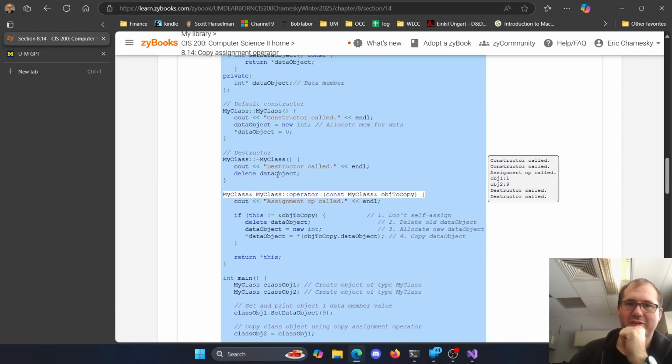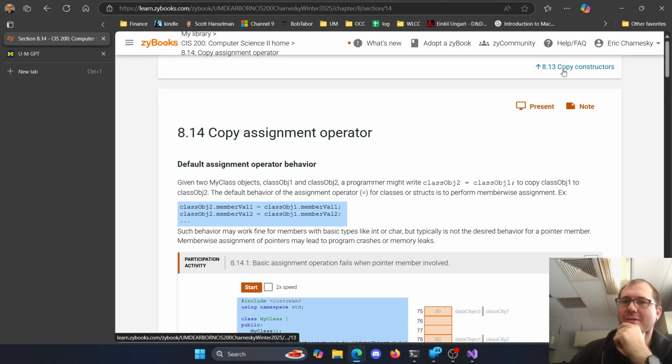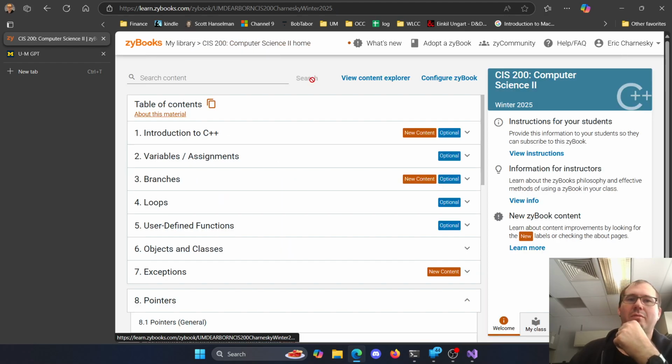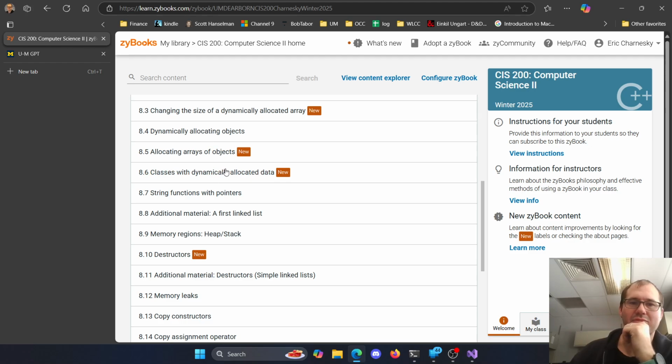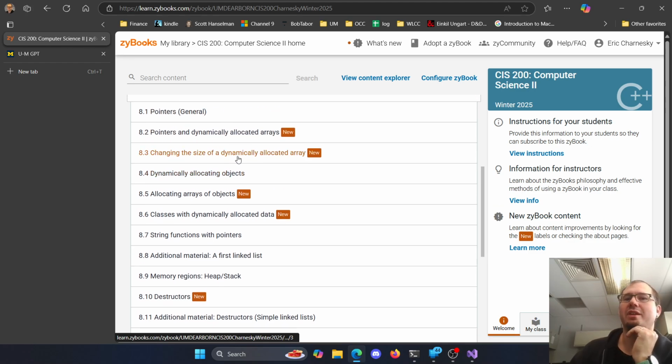We're going to practice with these. Don't forget, we want to do the dynamic sizing here. So when we're looking at changing it here, how do we add more room to it? Dynamically allocating, changing the size of our dynamically allocated array. That's what we want to work on for the project.